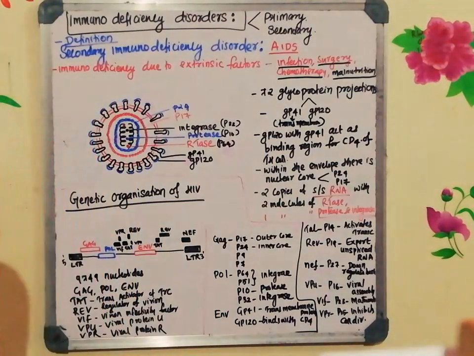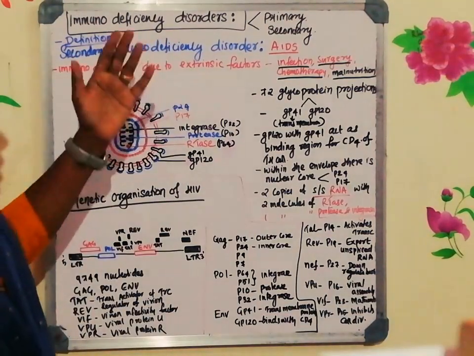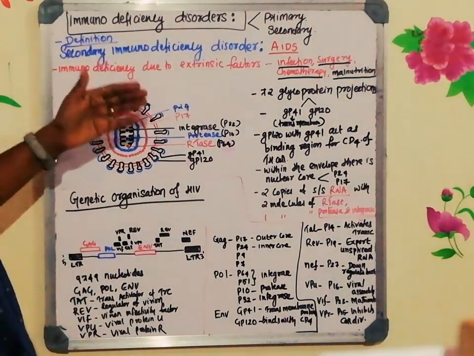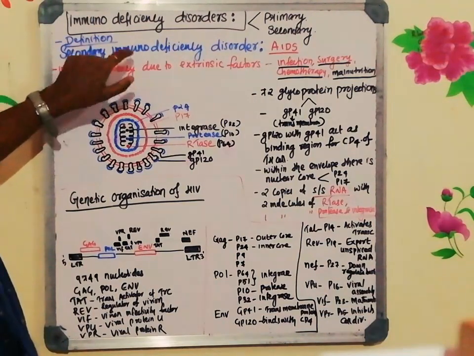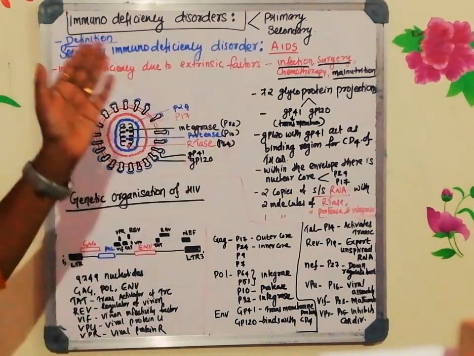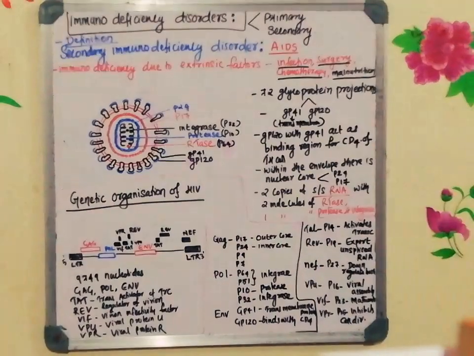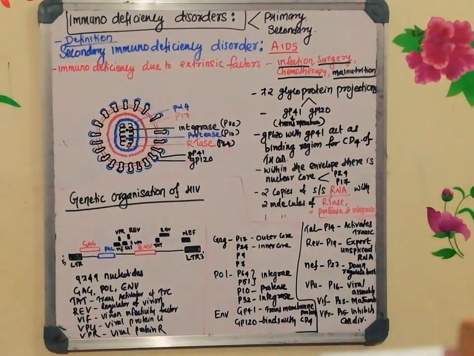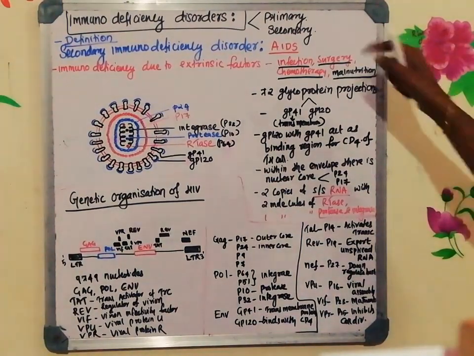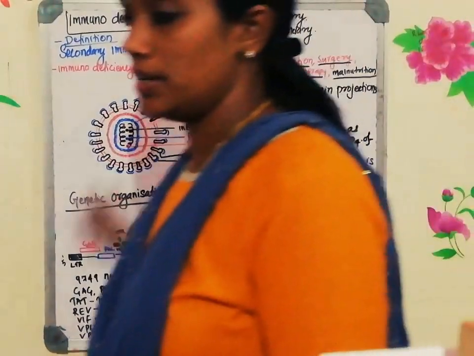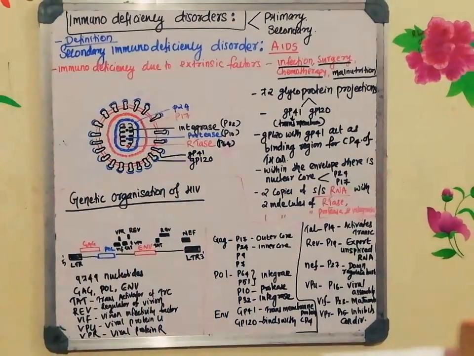What do you mean by acquired? During the lifespan, because of some extrinsic factor, you are getting affected by a problem which is called immunodeficiency disorder. So the first one we are going to discuss today is AIDS. All of you know what AIDS is. What is the full form of AIDS? Acquired immunodeficiency syndrome.